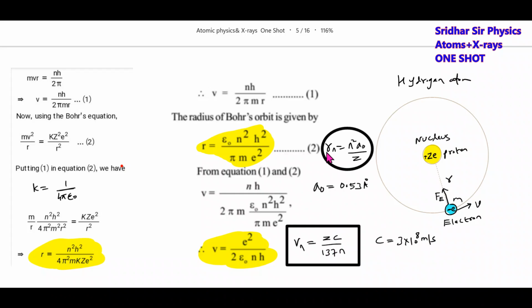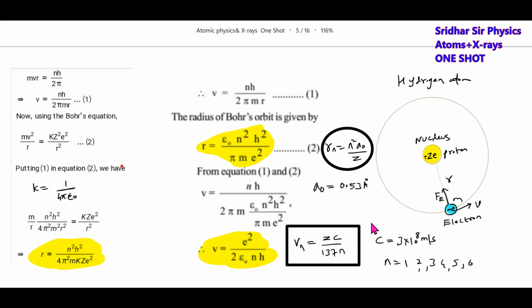I think for exams, these values will be very, very useful. C will be 3 into 10 to the power of 8. Everything, speed, will be in terms of meter per second. That is for hydrogen-like atoms. Then N is the quantum number. N will take values 1, 2, 3, 4, 5, and so on. These are the basic conditions.